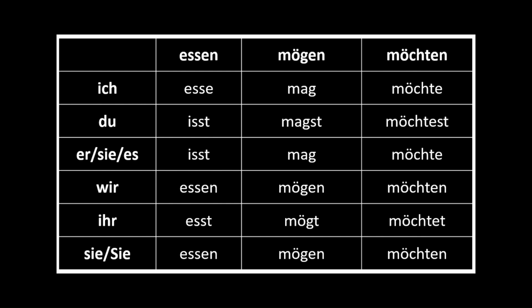Conventionally, we use mag to express liking a noun or a pronoun. I like a cat. I like a chocolate. I like Anna. If you want to say you like something or somebody, then conventionally you use mag. And if you want to express that you like to do some activity, then you can use möchten. I would like to drink a cup of coffee.